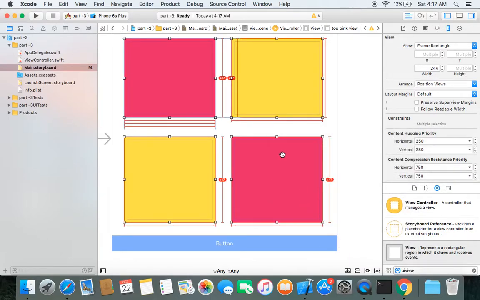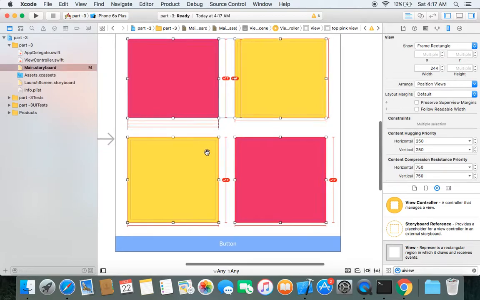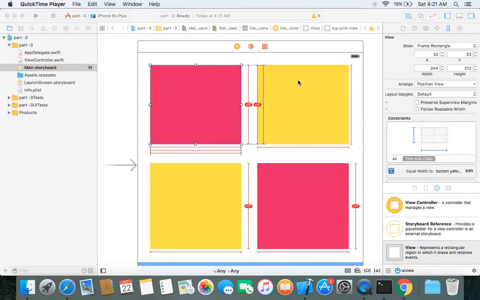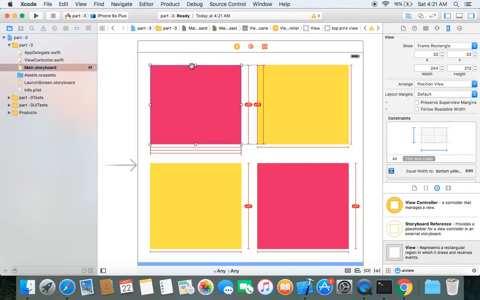These constraints ensure that all four UI views have the same width and same height. As you can see, there are multiple red lines here. This is because we haven't supplied enough constraints for auto layout to calculate their positions on the screen.